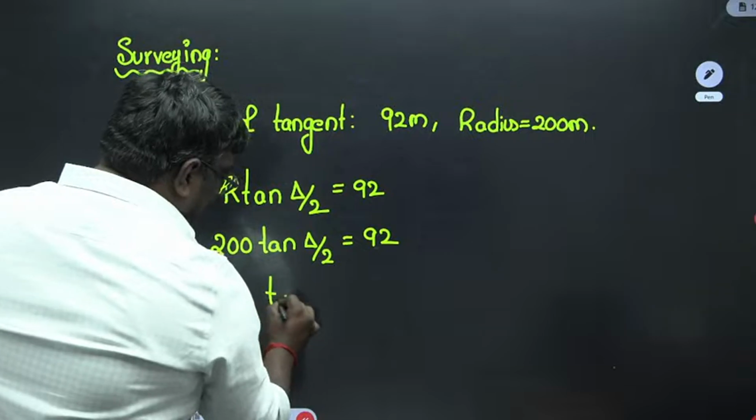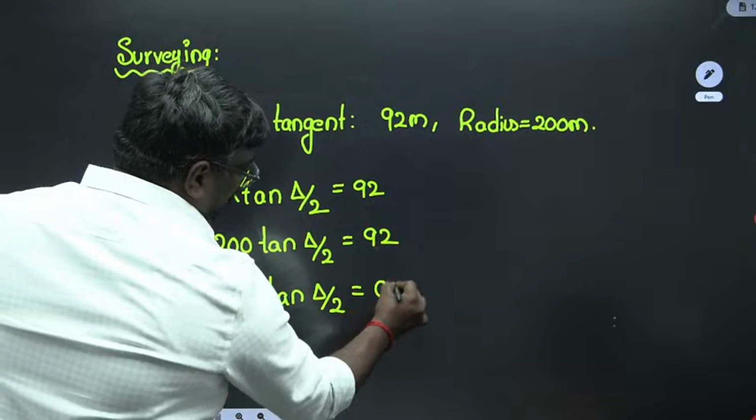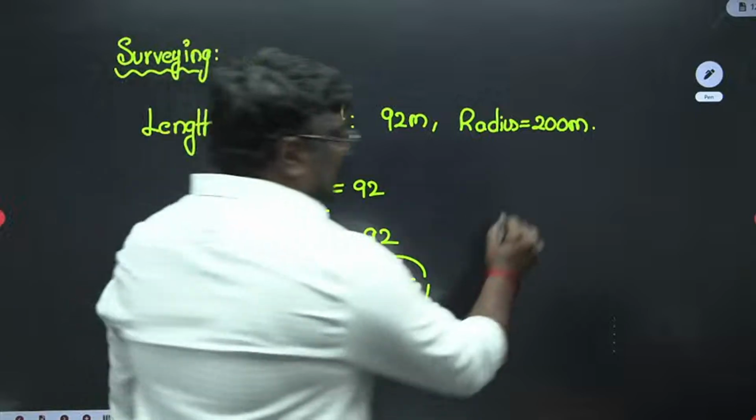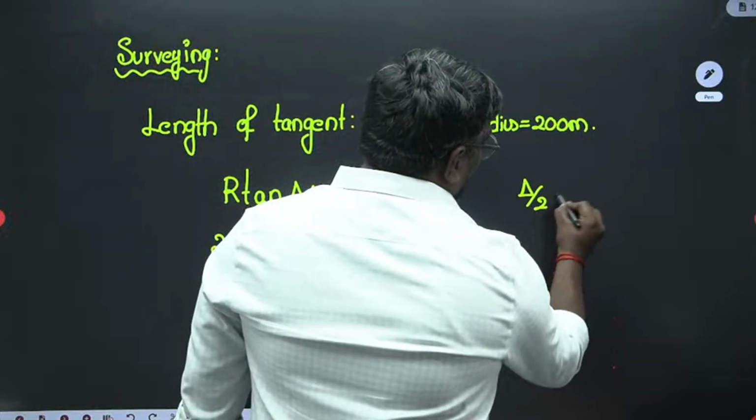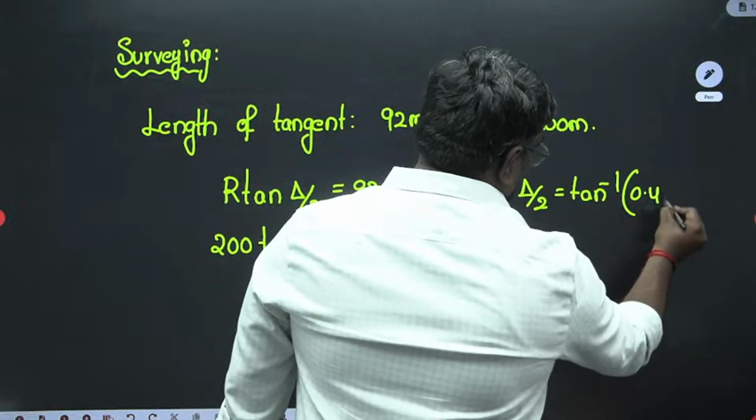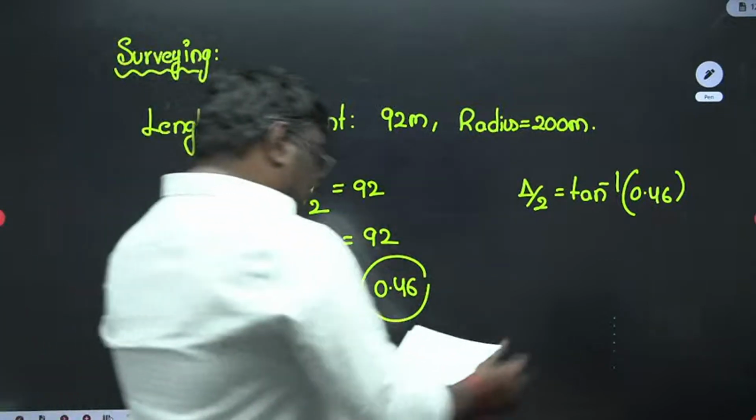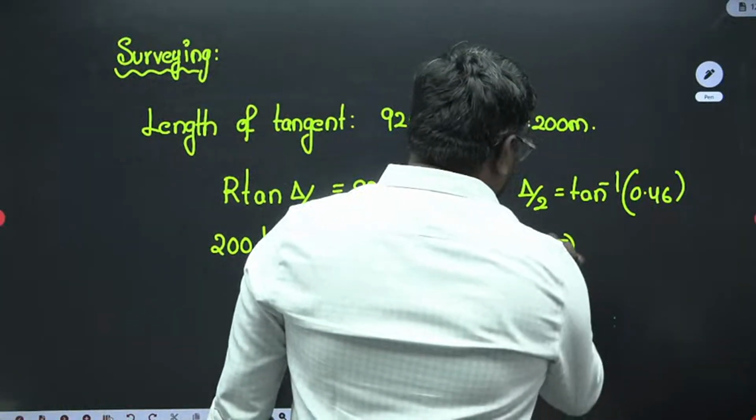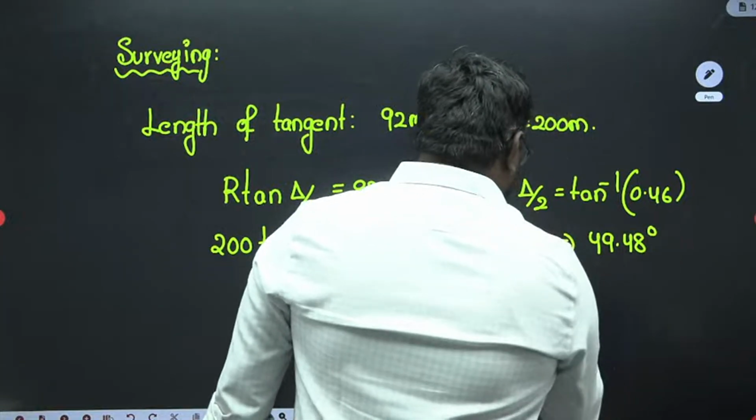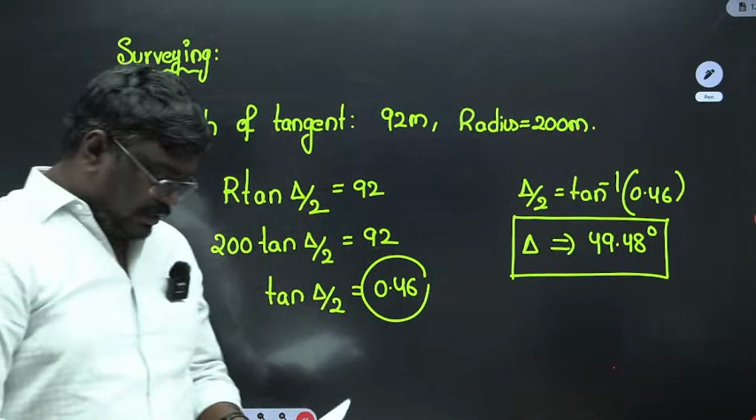So tan delta by 2, if I solve here, will be equal to 0.92 divided by 2, which is 0.46. So how do we calculate delta? Delta by 2 is equal to tan inverse of 0.46, which is almost 25 degrees. So delta will be equal to 49.48 degrees. Okay.